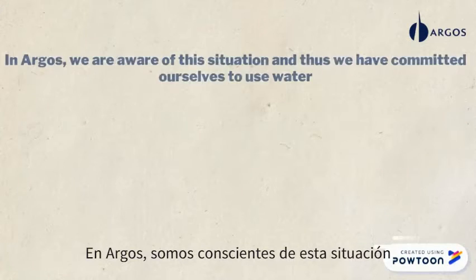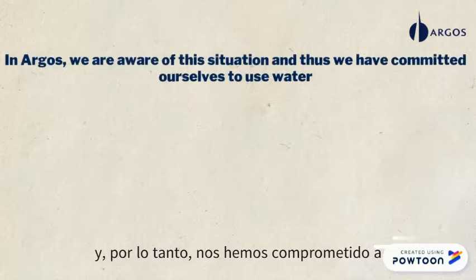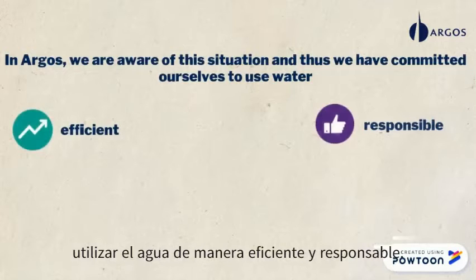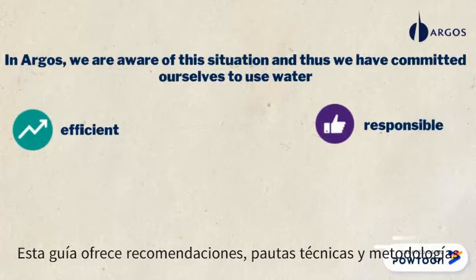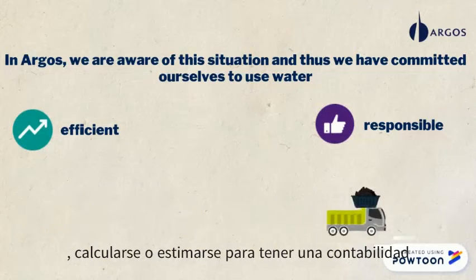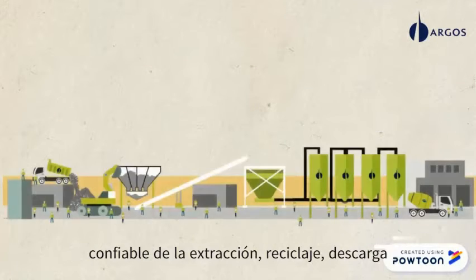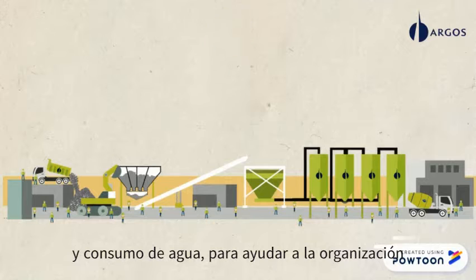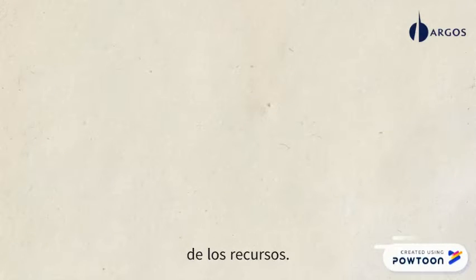In Argos, we are aware of this situation and thus we have committed ourselves to use water in an efficient and responsible manner. This guidance offers recommendations, technical guidelines and methodologies on how, where and what should be measured, calculated or estimated to have a reliable accounting of water: withdrawal, recycling, discharge and consumption, to help the organization develop the proper management of the resource.